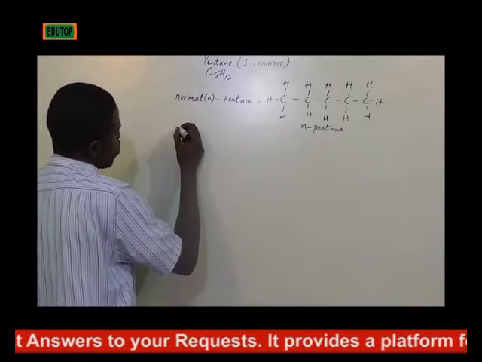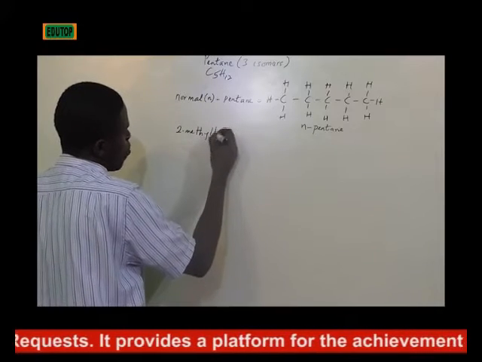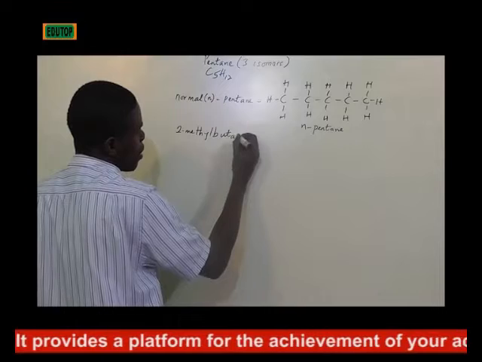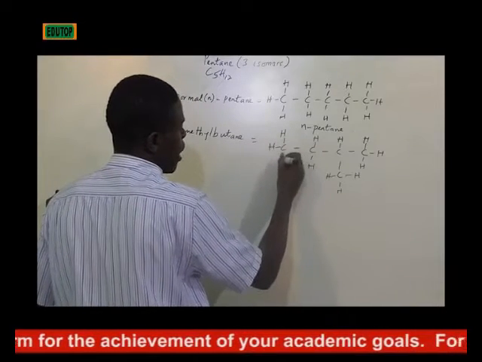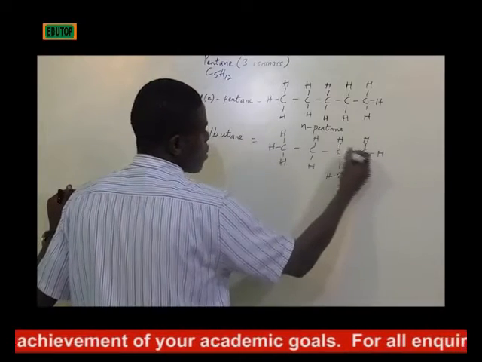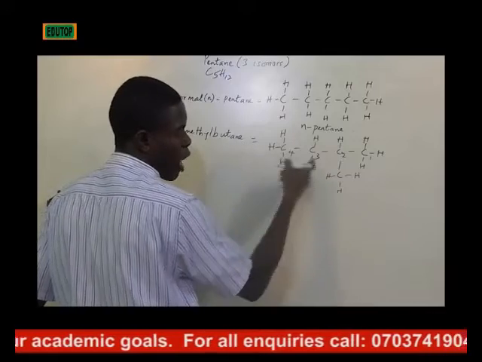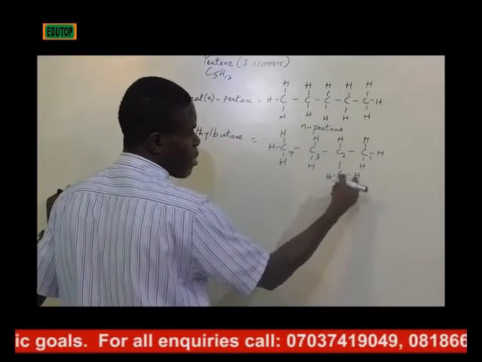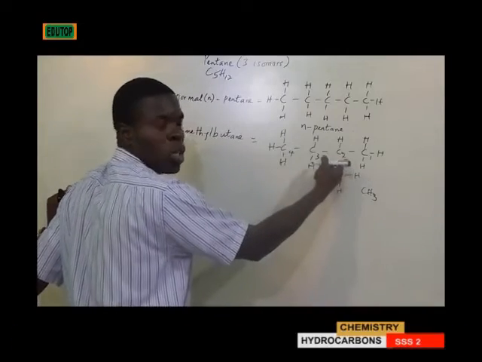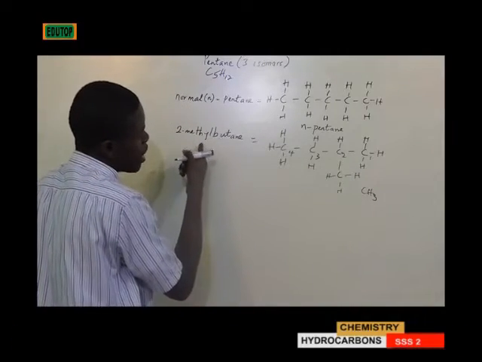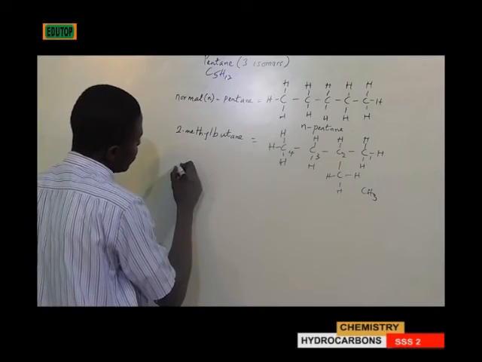Then 2-methyl-butane is another isomer. It is regarded as 2-methyl because 1, 2, 3, 4 account for the butane, 4 carbons. But because this methyl, which is CH3, is on carbon 2, that is why it is known as 2-methyl-butane.